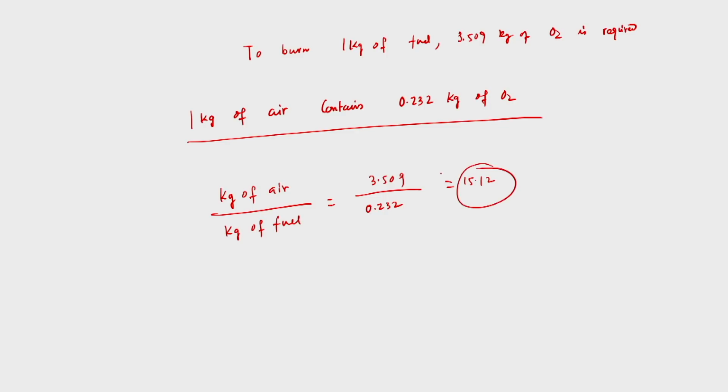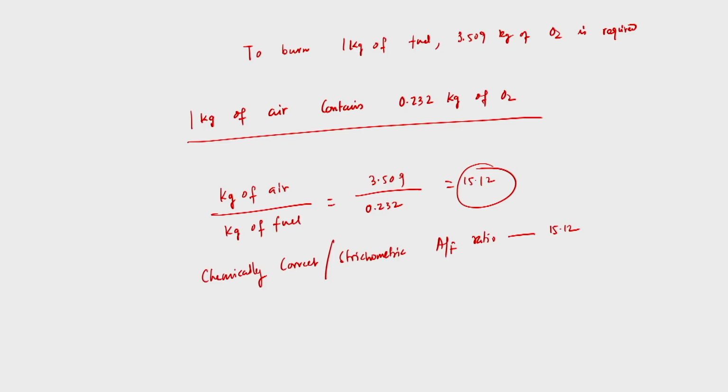So this 15.12 is called the chemically correct or stoichiometric air fuel ratio.